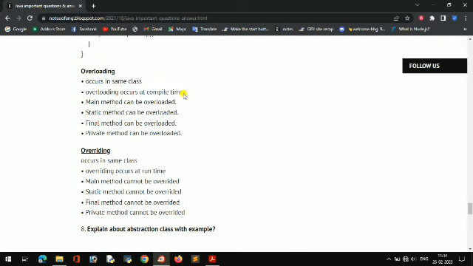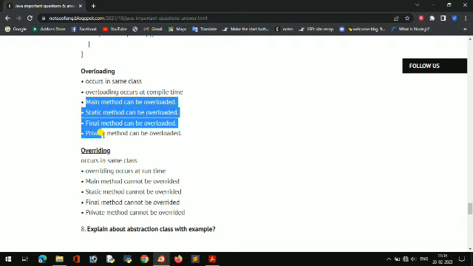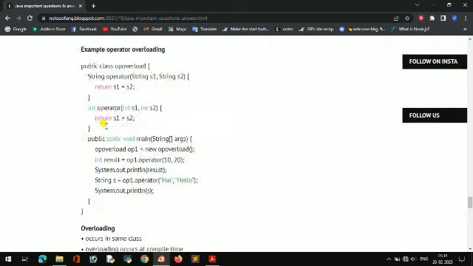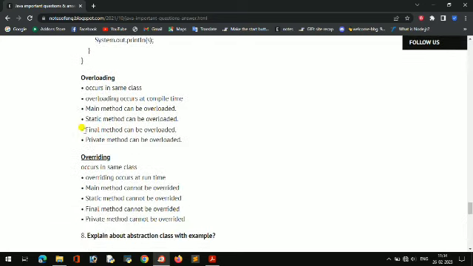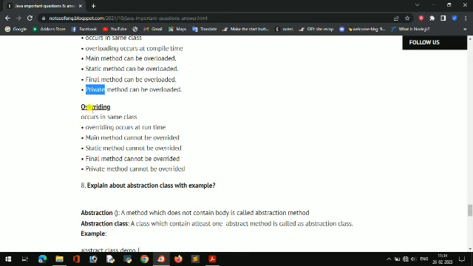The main method can also be overloaded. Remember this thing: a static method can also be overloaded, a final method can also be overloaded, and a private method can also be overloaded. How can you remember? Public static void main, these all can be overloaded. So static, main, final and private are all overloaded. And the opposite is overriding.